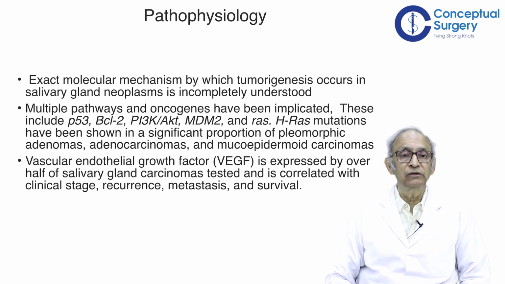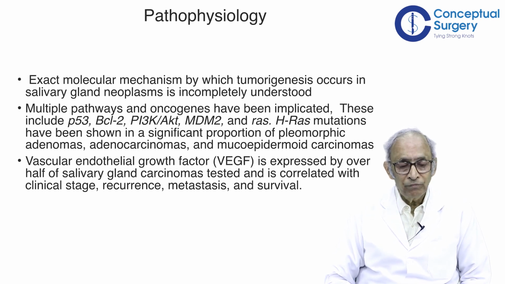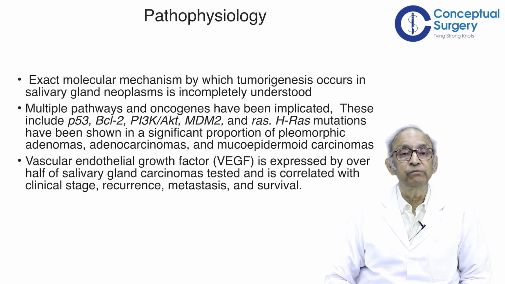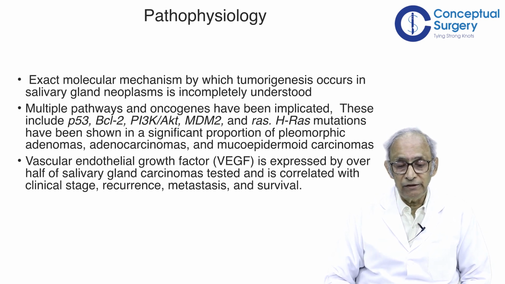Some of these oncogenes have been implicated in various malignancies, and therefore the names will appear familiar to you. One is P53, BCL2, MDM2 and RAS gene. For example, you must have heard of these genes being blamed for various malignancies.